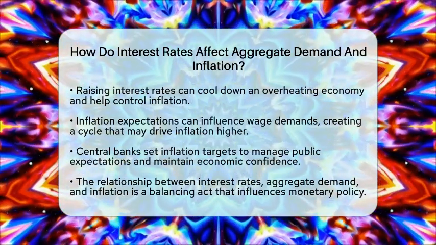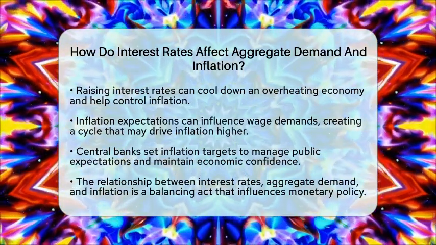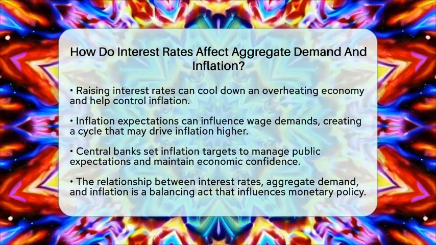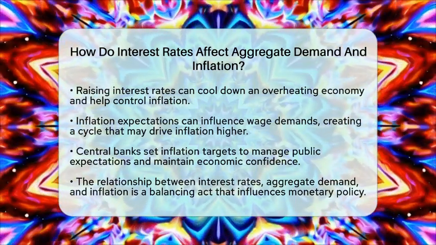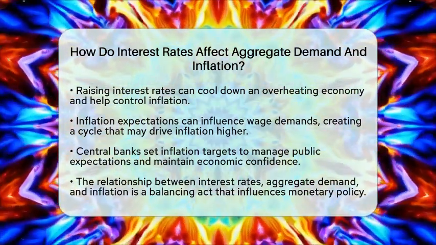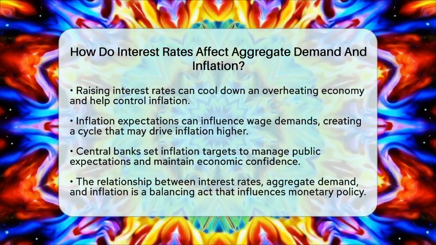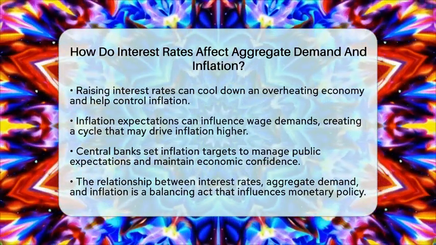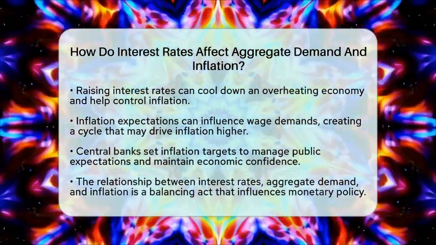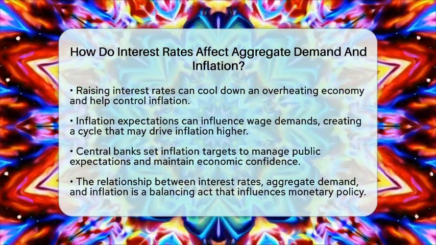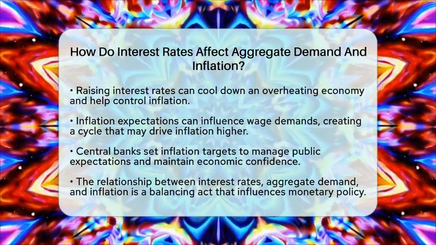In practical terms, when inflation is higher than desired, central banks often increase interest rates to reduce aggregate demand and control inflation. Conversely, if the economy is sluggish and inflation is low, they may lower interest rates to encourage spending and investment. In essence, the relationship between interest rates, aggregate demand, and inflation is a balancing act. Higher interest rates generally reduce both aggregate demand and inflation, while lower rates can boost demand and potentially raise inflation. Understanding this dynamic is key to grasping how monetary policy influences our economy.